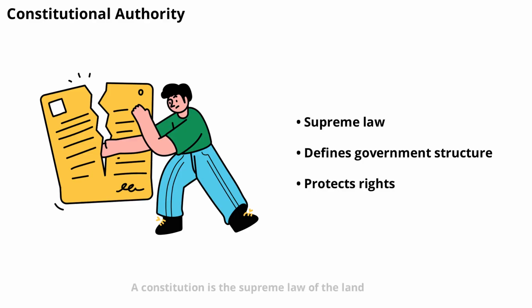A constitution is the supreme law of the land. It outlines the structure of government, the distribution of powers, and the rights of citizens. Constitutional authority means that all government actions must comply with the Constitution. This provides stability and predictability, ensuring that no one is above the law.